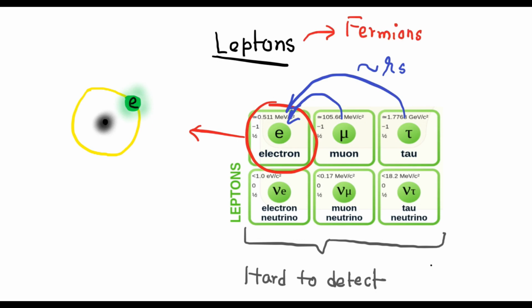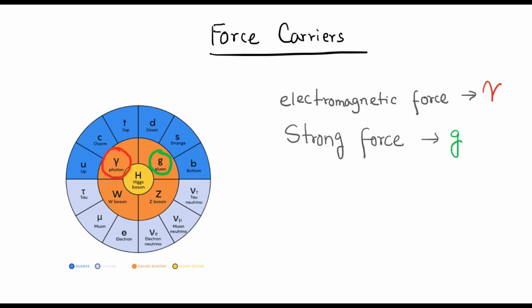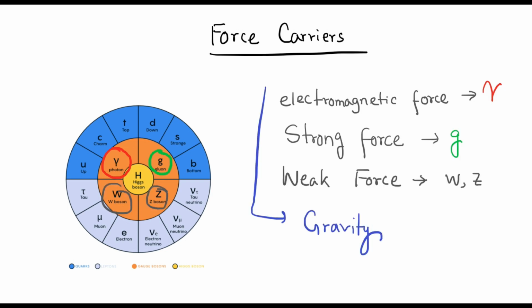Now let's dive one step inward. Force carriers. There are 4 fundamental interactions: the electromagnetic force carried by photons, the strong force by gluons, and the weak force by W and Z bosons. And yes, there is gravity, but we haven't discovered any particle for gravity till now. All the force carriers are bosons, and they don't have any antiparticle, because they are simply antiparticles of themselves.